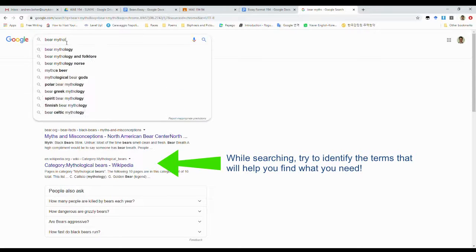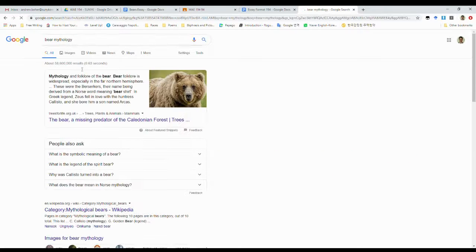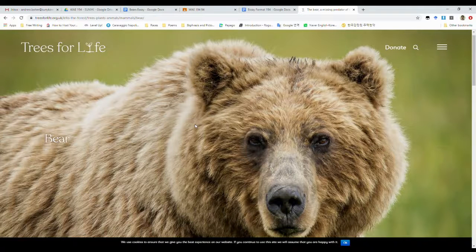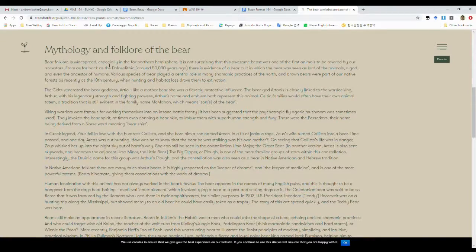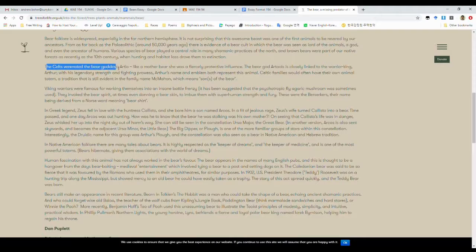Bear mythology. Mythology and folklore of the bear. Here we go. This is going to help us out, isn't it? Oh, that's a beautiful bear. So we scroll down. Bear folklore is widespread, especially in the far northern hemisphere. From as far back as the Paleolithic, there's evidence of a bear cult where the bear was seen as lord of the animals. The Celts venerated the bear goddess.